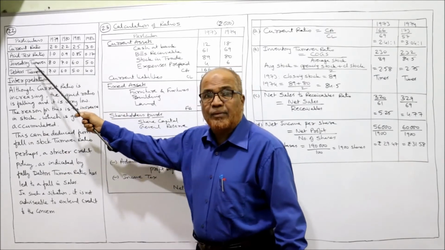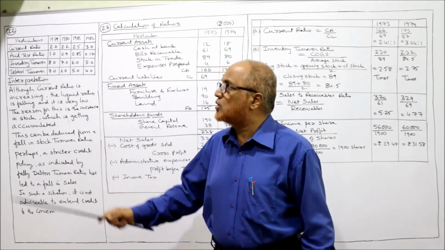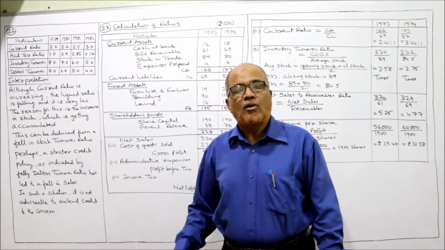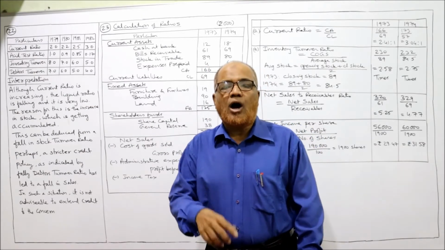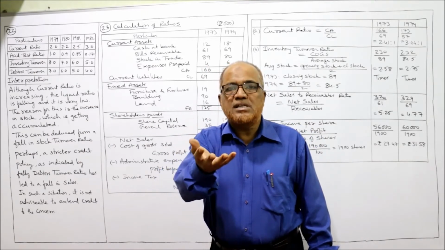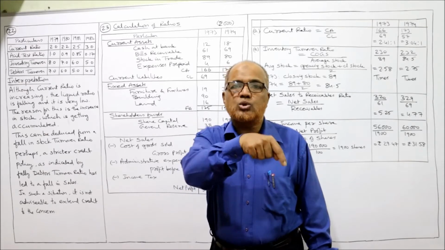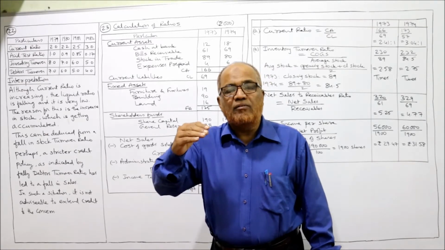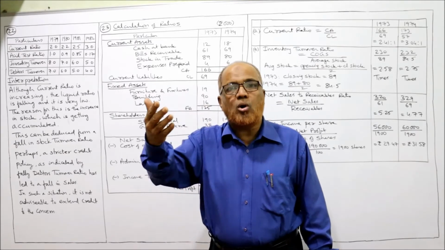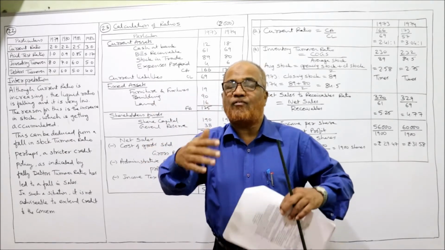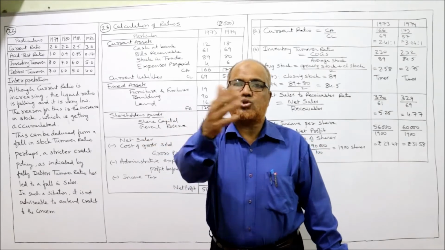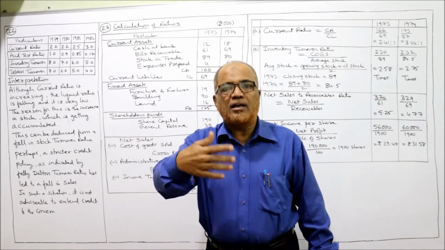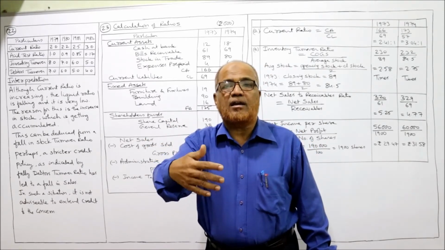Now it is evident from the inventory turnover. The next ratio given is inventory turnover. What do we mean by inventory turnover? How many times a business is converting the stock into sales. If the inventory turnover ratio is more, that means the company is fast in converting the stock into sales, at a very fast rate.